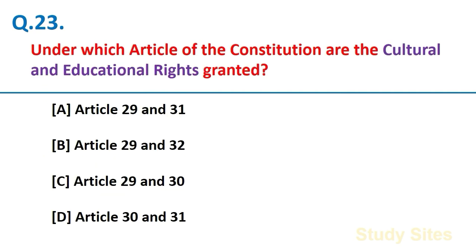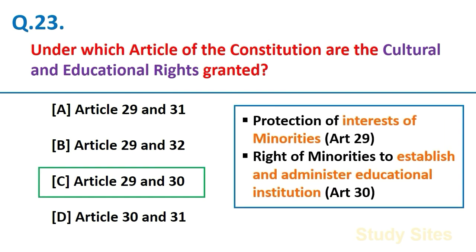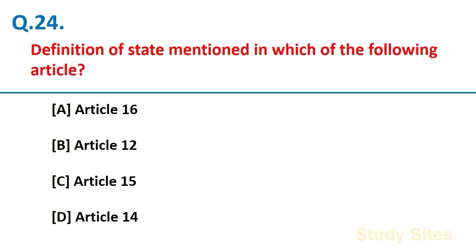Under which article of the Constitution are the cultural and educational rights granted? Article 29 and Article 30. Article 29 deals with protection of interests of minorities, and Article 30 deals with rights of minorities to establish and administer educational institutions. Definition of state is mentioned in which of the following articles?